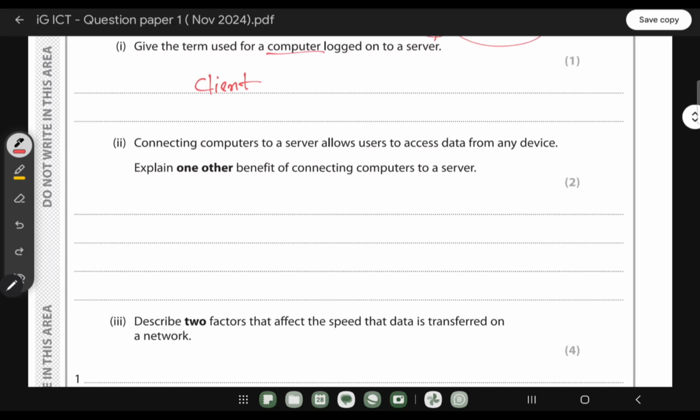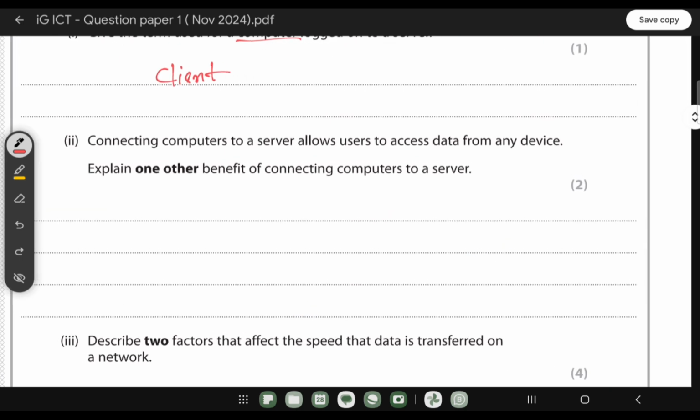Connecting computers to a server allows users to access data from any device. So from any device you are able to connect and access the data. Explain one other benefit of connecting computers to a server. So what can be the other benefit when we connect computers to the server?